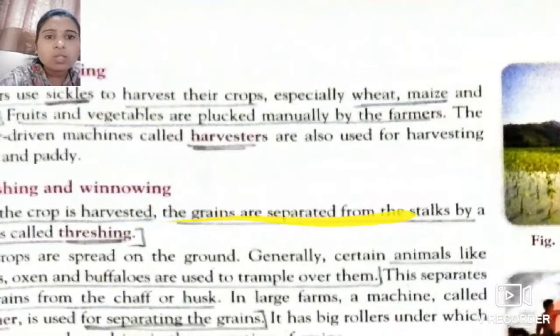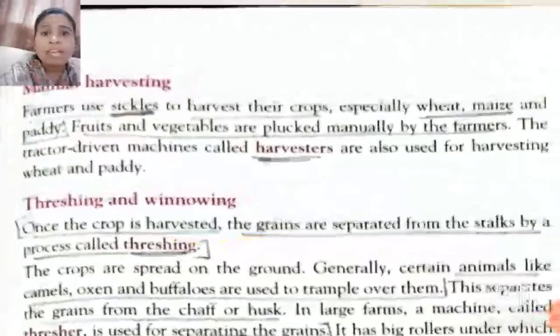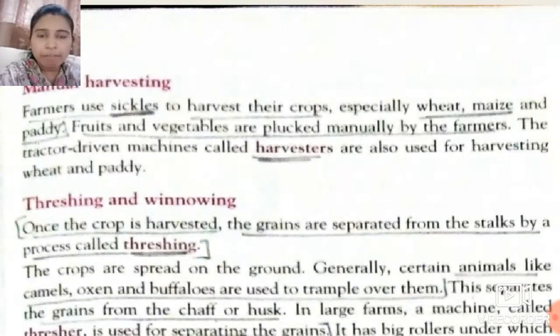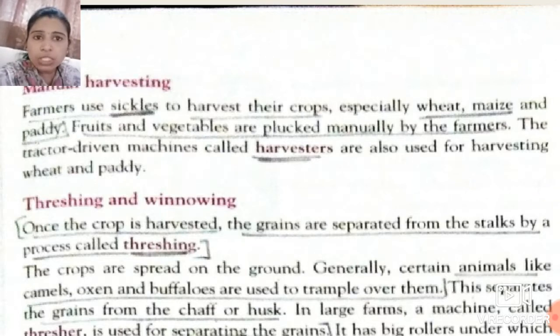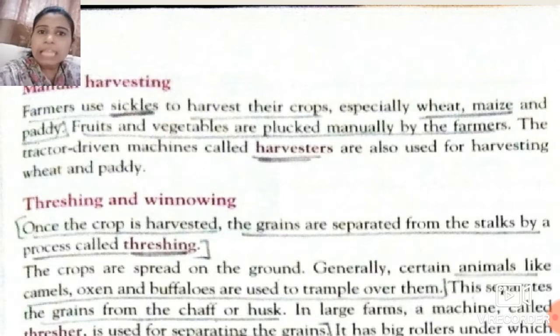Okay students, now the tractor driven machines called harvesters. There are also certain tractor driven machines, which means certain machines are joined to the tractor, and with that tractor these machines are driven and harvest these crops. These are known as harvesters. They are also used for harvesting crops like wheat and paddy.